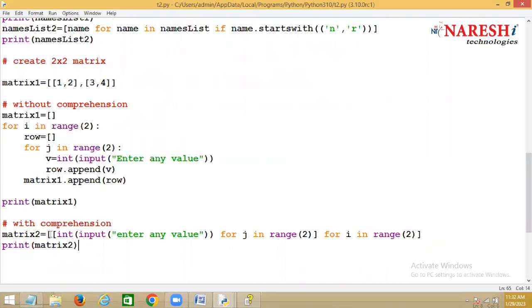See here. This is a list, right? Inside the list, what are you adding? You are adding a list. How many lists are you adding? Two lists. And inside this list, how many values are you adding? Two values. Inside this list, how many values are you adding? Two values. Very simple.